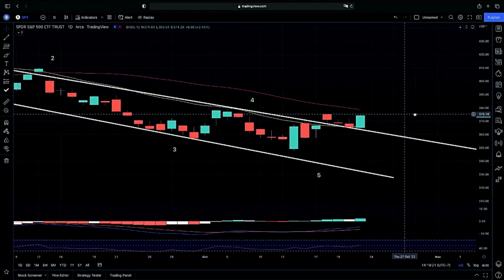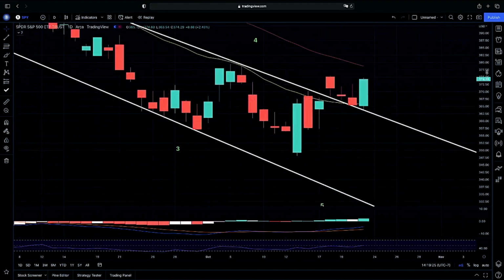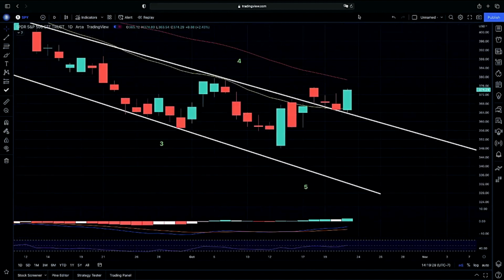Again, Timiraos mentioning a possible Fed pivot. Will the Feds listen to Timiraos, or will we continue on down to our 5th wave is the question of the week, and we will keep an eye on exactly what happens here. And I will post anything that is worth mentioning, of course, in the Instabills room about any comments, anything that the Fed's possibly mentioning against Timiraos that may make the market move. So again, just keeping an eye on this news throughout the next week is extremely key.